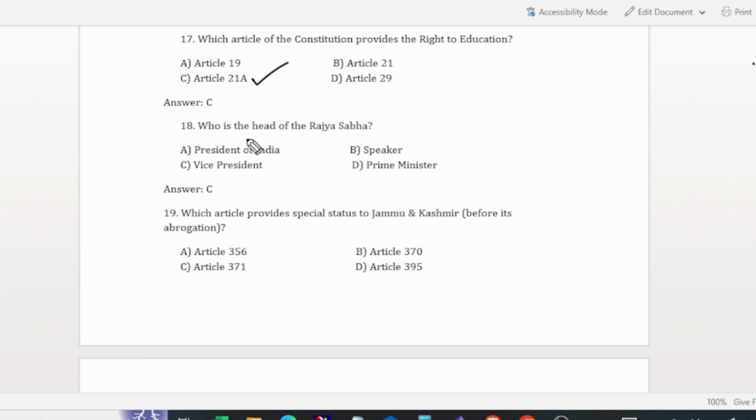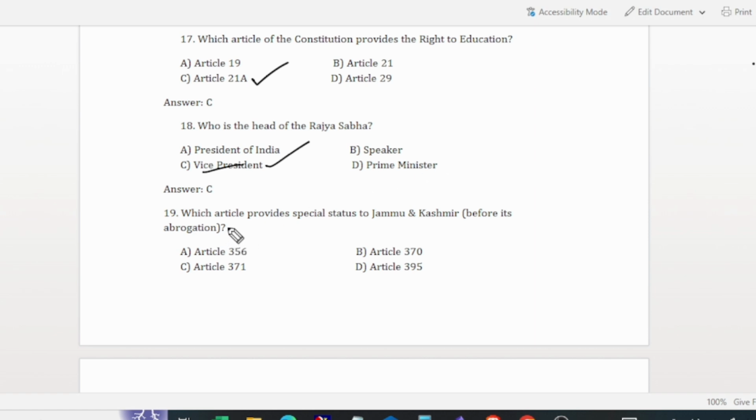And the next question is, who is the head of Rajya Sabha? The head of Rajya Sabha is the Vice President. The present Vice President of India is Jagdeep Dhankar. The present President of India is Draupadi Murmu. The present Speaker of Lok Sabha is Om Birla, and the present Prime Minister of India is Shri Narendra Modi.